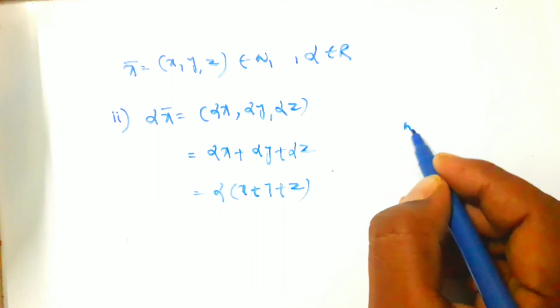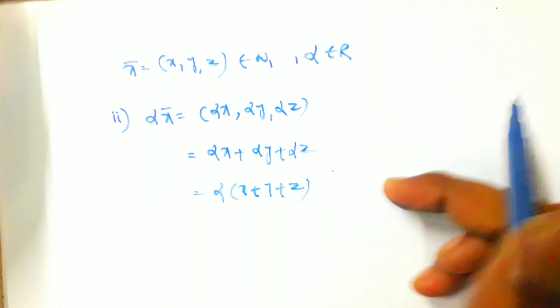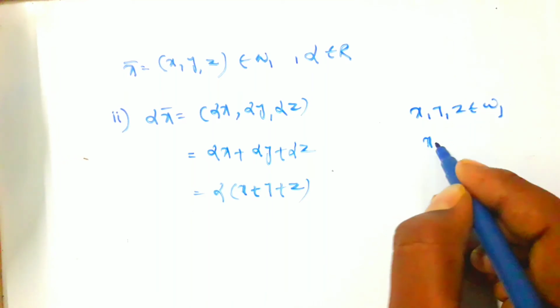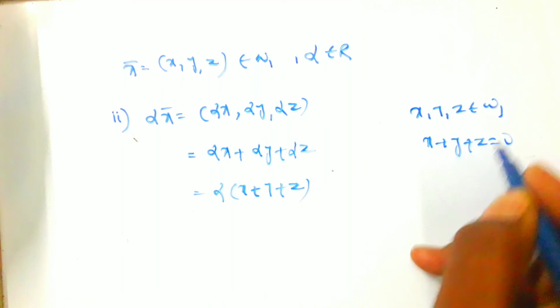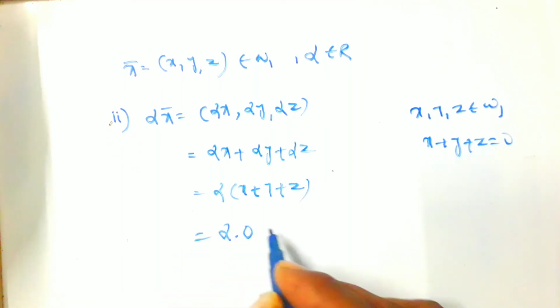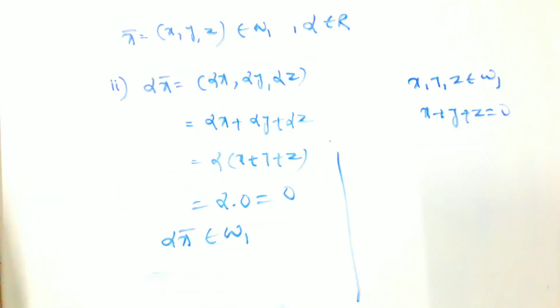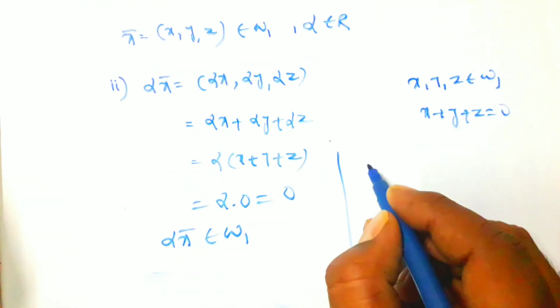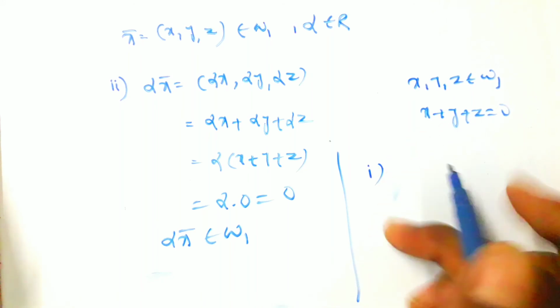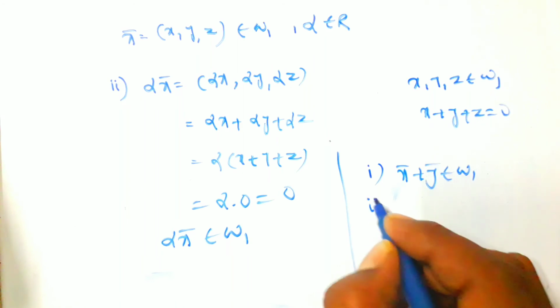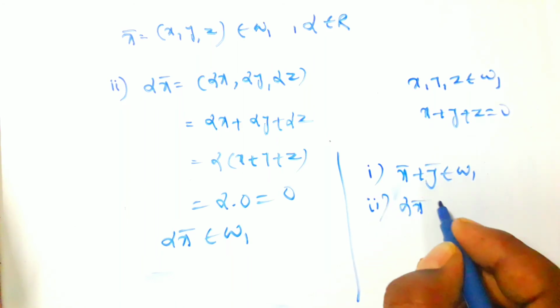But actually, what is W1? If any element x, y, z belongs to W1, then the sum is equal to 0. So alpha into 0 equals 0. So we get alpha into x bar belongs to W1. Here it is satisfying the two conditions: first, x bar plus y bar belongs to W1, and second, alpha into x bar belongs to W1.